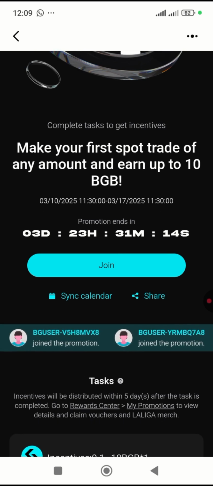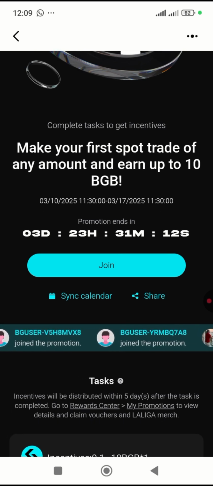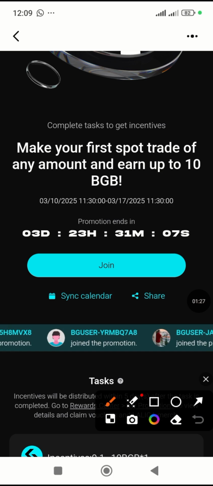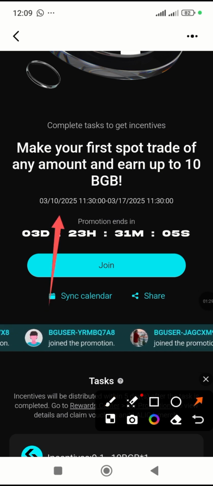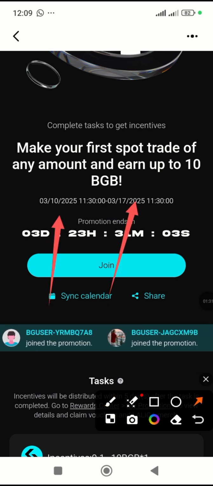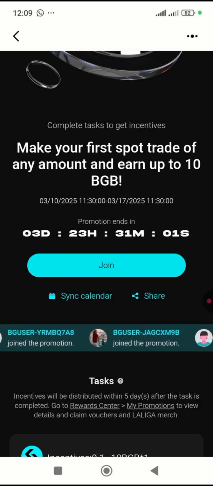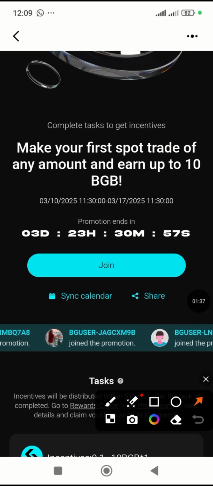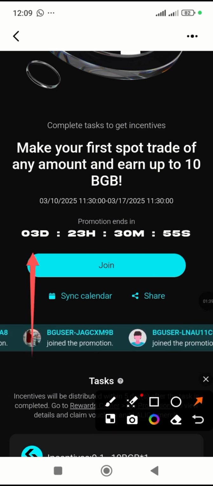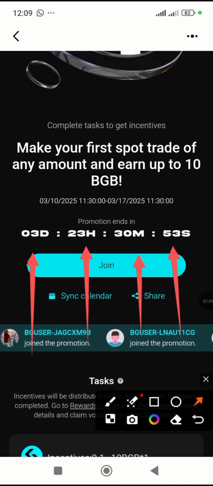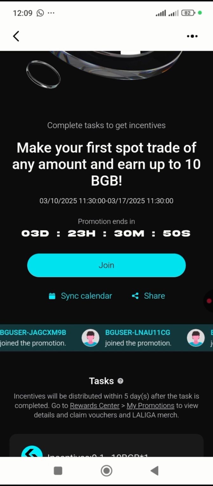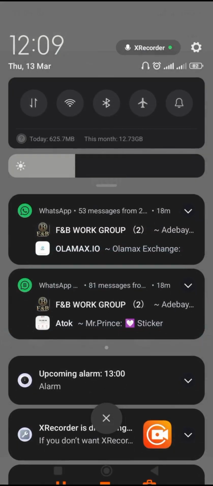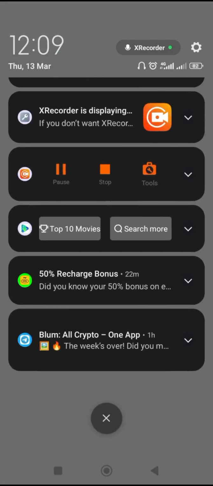You could see the campaign started on the 3rd of October 2025 and is ending on the 17th of March. You could see this is when it started, this is when it's ending. For me to join, I will have to tap. You see, it's left with 3 days, no time. So you just have to check your notification on your Bitget Wallet to see if you could participate in this page. It's ending in the next 3 days, 23 hours. So I have to click on join for me to join.